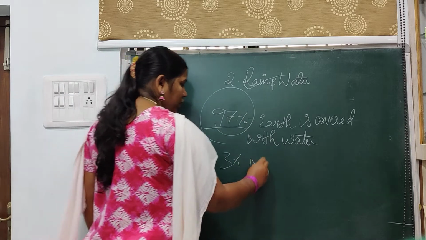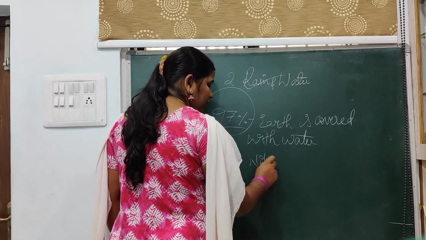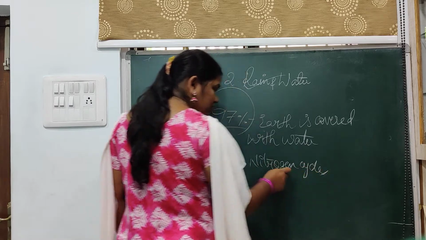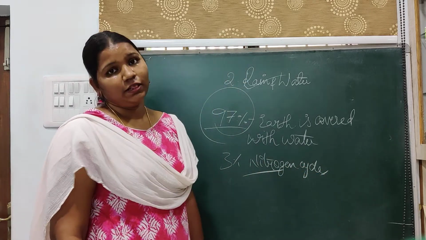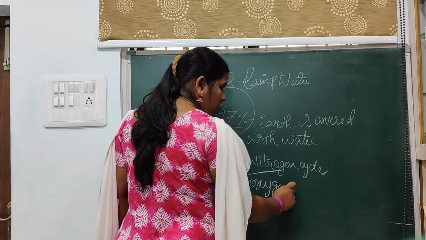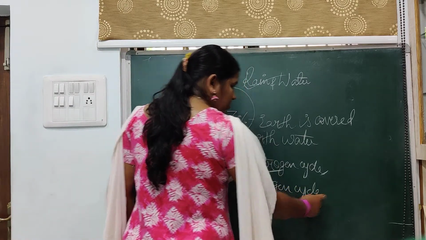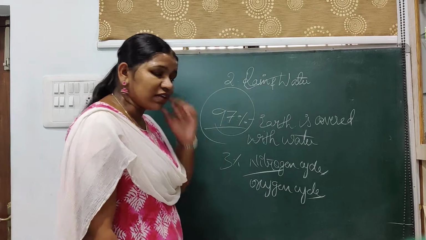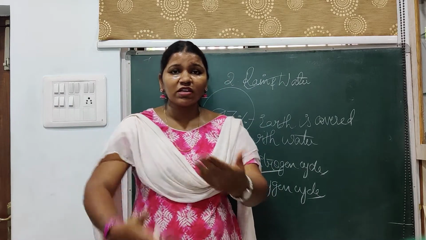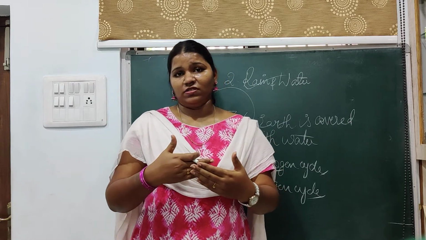For example, you have a nitrogen cycle which generates nitrogen in the soil, and the oxygen cycle which generates oxygen. I think you're familiar with the oxygen cycle. What is meant by the oxygen cycle? We give out carbon dioxide and take in oxygen.